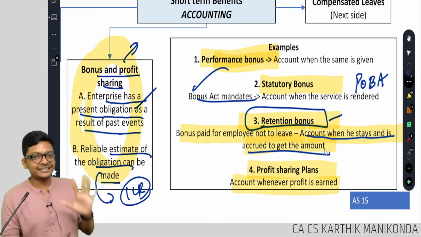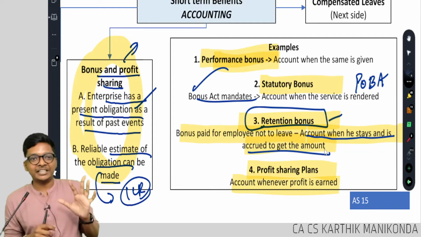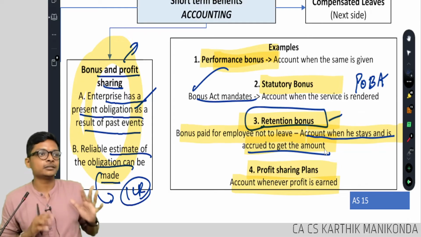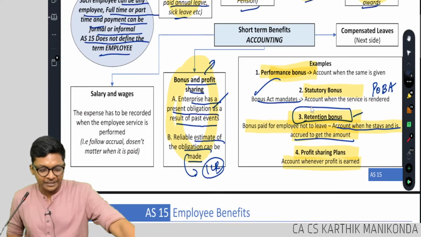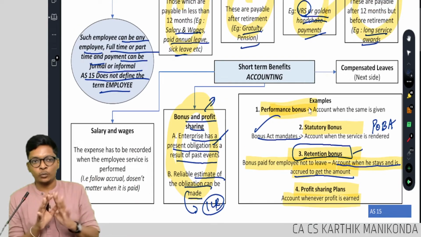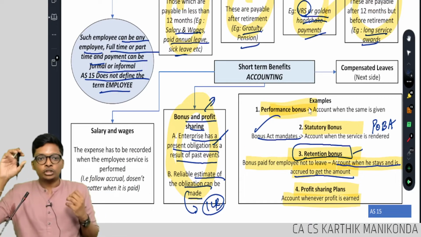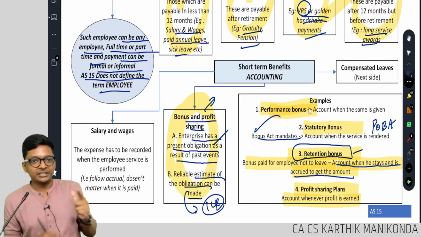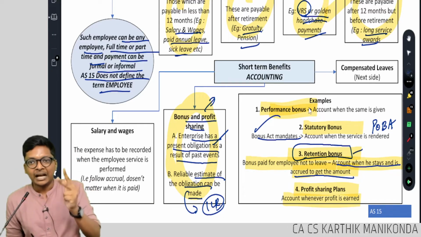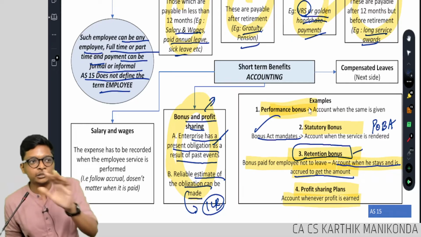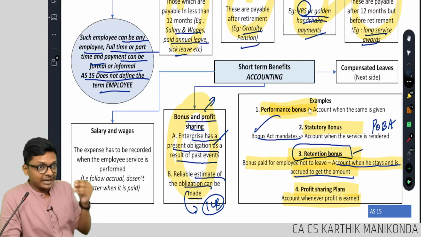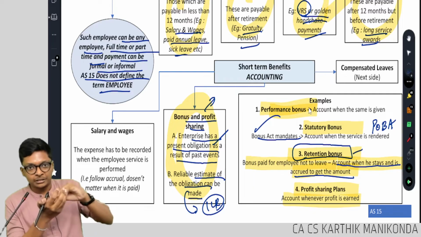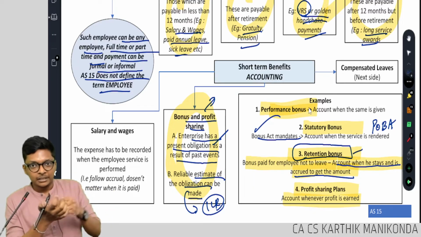Sir, to tell it in simple, bonus and profit sharing, account when it's accrued. That's it. So for exam, what to remember, sir? Whatever examples you gave, I don't want. Exam, what should I remember? Short-term benefits, salary and wages, account using accrual concept, bonus, account using accrual concept. I taught you only one line so far. Clear, guys? But I'm getting into the root of the concept because what is coming next is the real one.